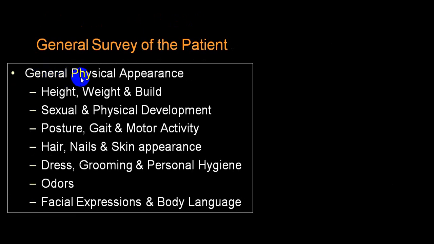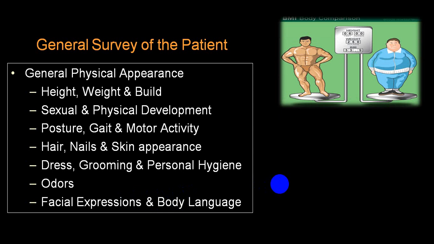And when you want to mention the physical appearance, height, weight, and build is compared with the standard charts. Then physical development, sexual development, posture you can examine, gait you can look for, motor activity if it is seen, involuntary movement particularly. You can look at the hair, nails, skin appearance, dressing, personal hygiene. I already mentioned regarding odor, etc. Facial expression and speech. So you can find out obesity, cachexia, particularly marasmus, Korsakoff.